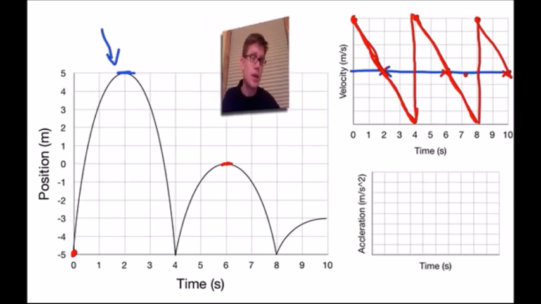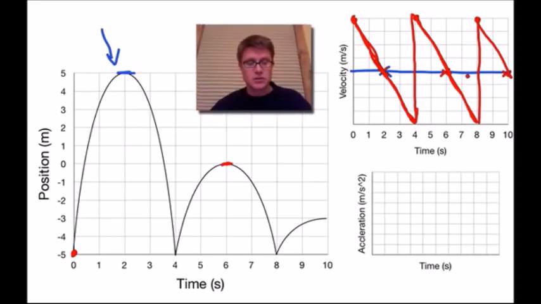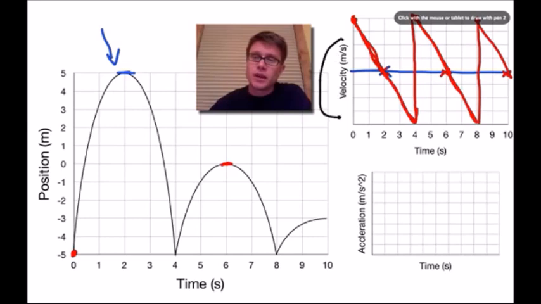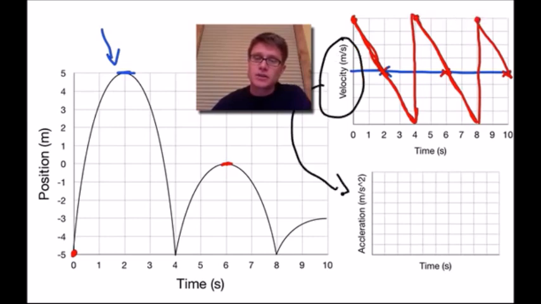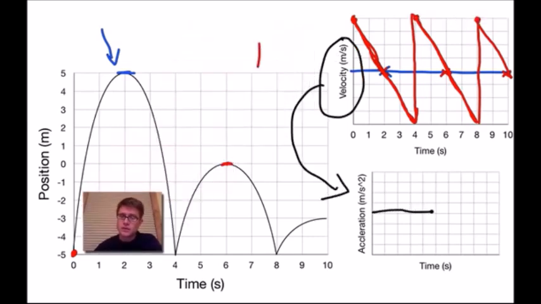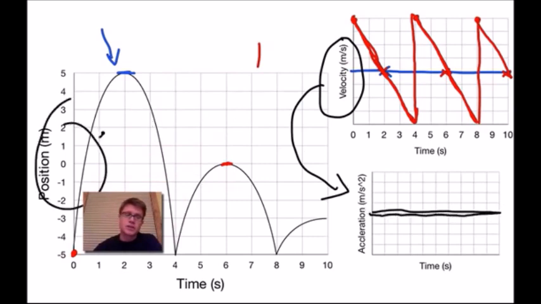Now in some of the next videos, what I'm going to show you how to do is actually to go from the velocity versus time graph to the acceleration versus time graph. Now the cool thing about that is that the rules that we follow to go from a position versus time graph to a velocity versus time graph, again using the slope of this line, we do the same thing when we go to an acceleration versus time graph.